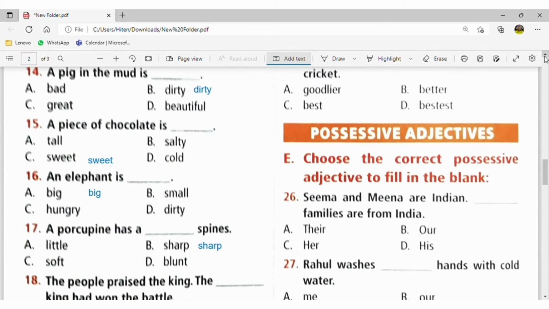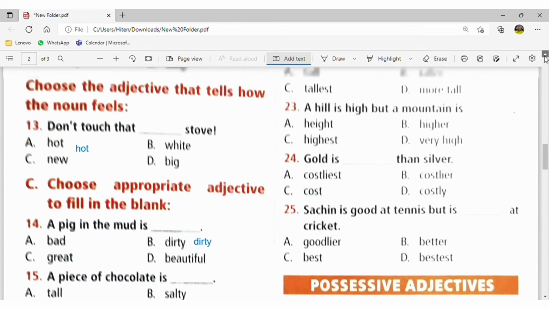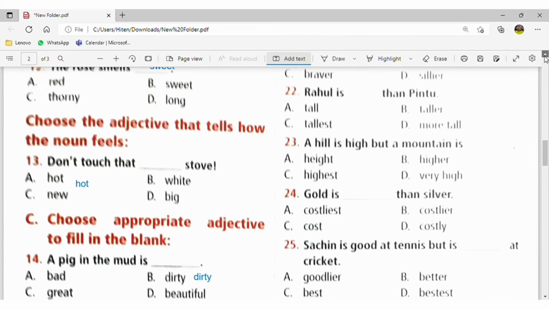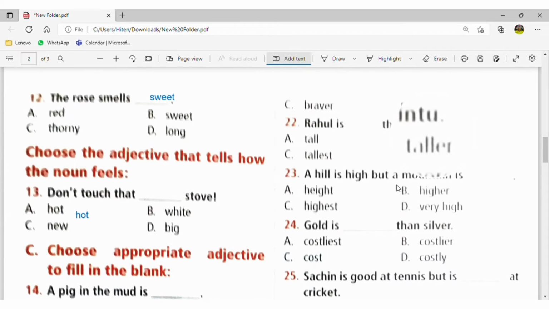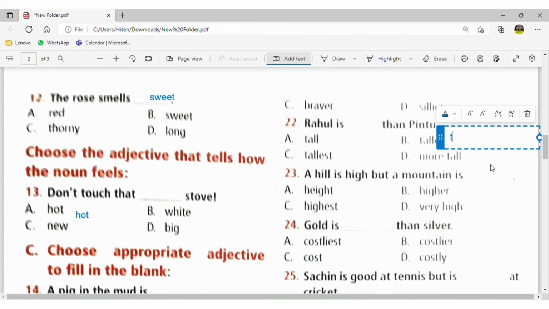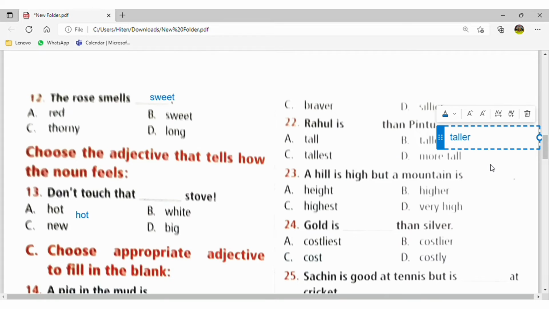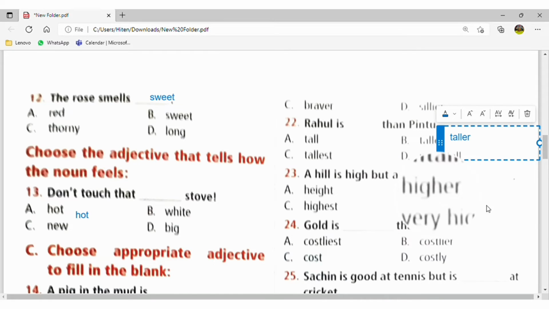Okay. Now move to the 22nd question. Rahul is taller than Pintu, because here two people are there, Rahul and Pintu. Okay. So here it will be taller. Hill is high, but a mountain is higher. Why higher?